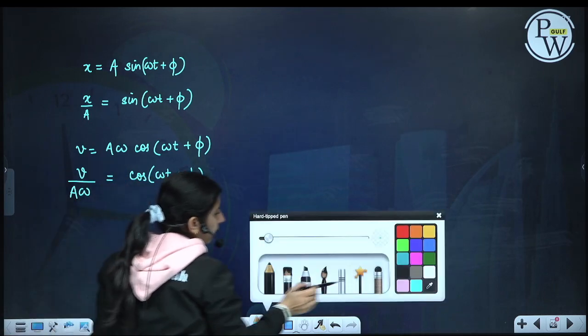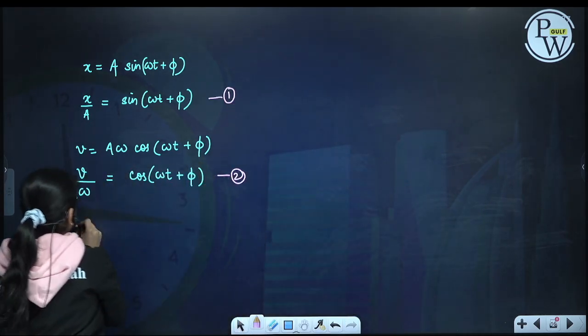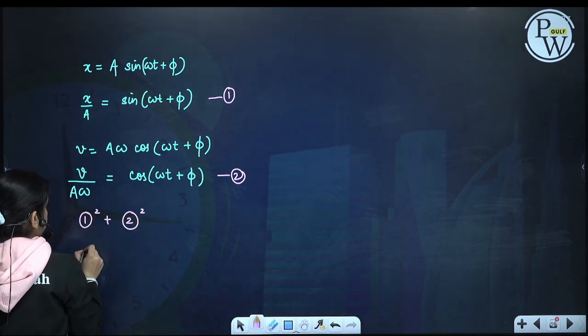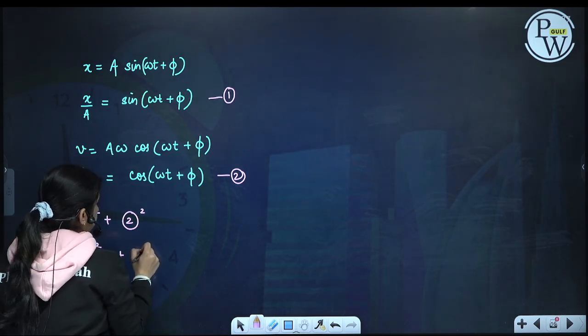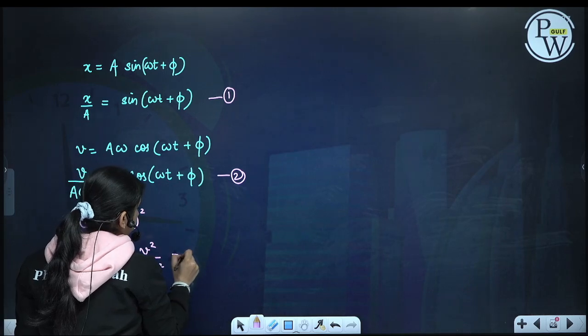Now square and add them both, we get x square by a square plus v square by a square omega square is equal to 1.